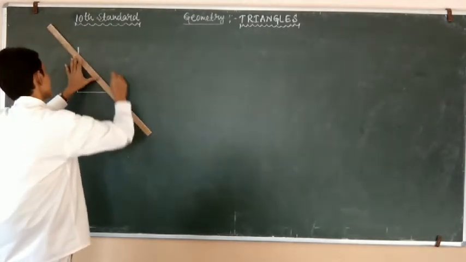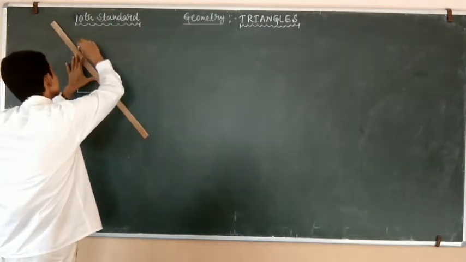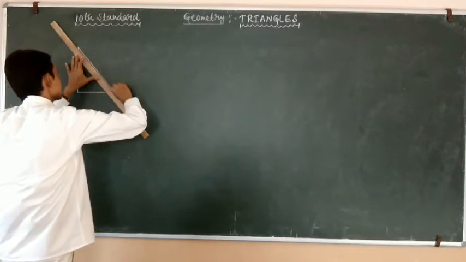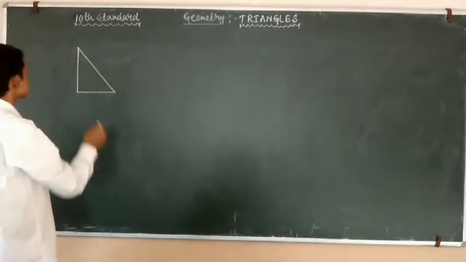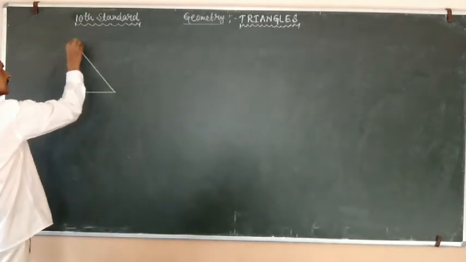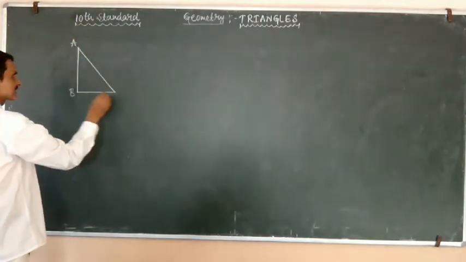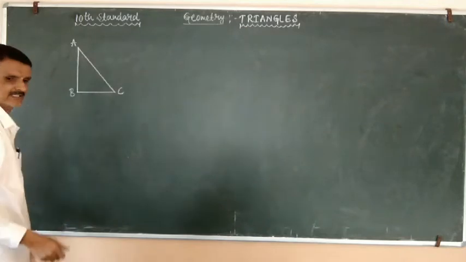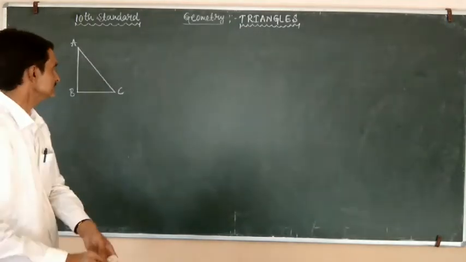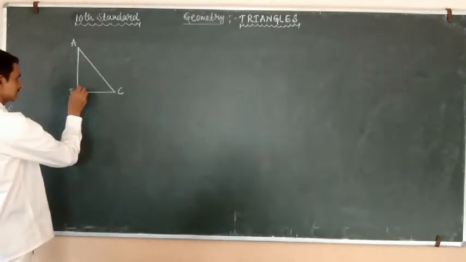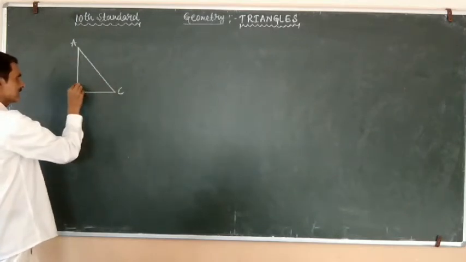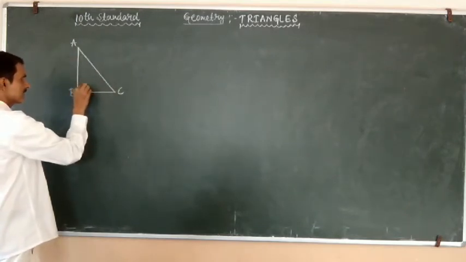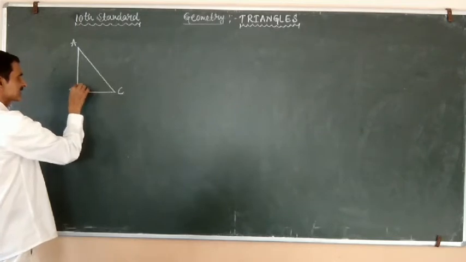Observe here, I am drawing a right angle triangle. Name it as ABC. Students, here in triangle ABC, if you observe, angle B is 90 degrees.